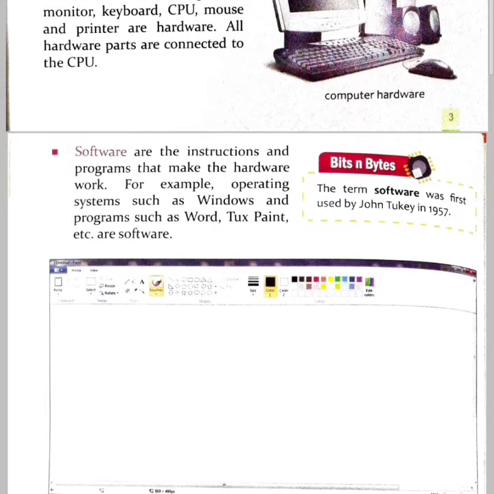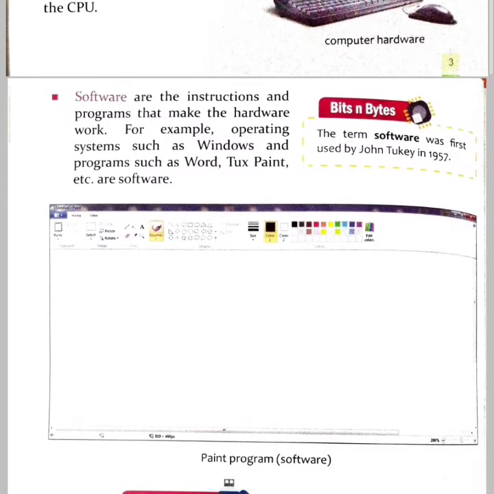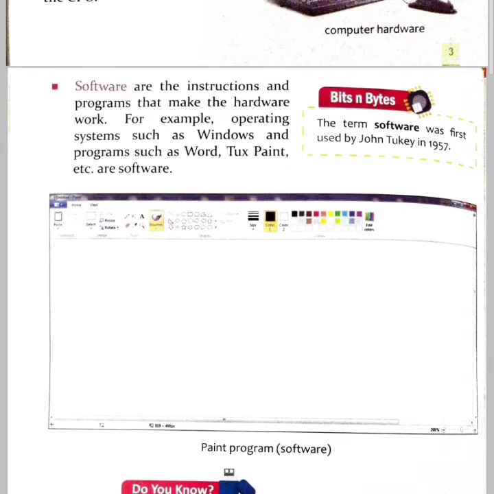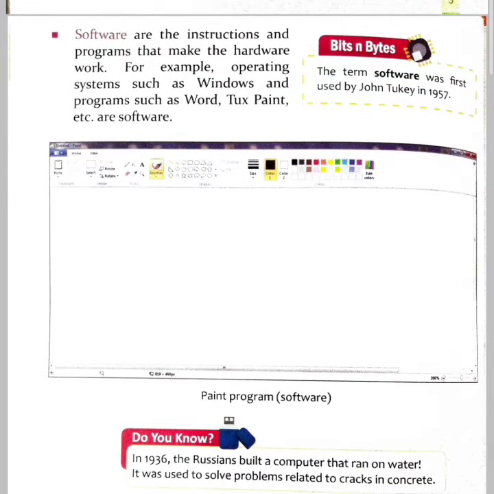Next, hardware and software. The computer system is made up of hardware and software. Hardware is a physical part of the computer that you can touch and see. For example, the monitor, keyboard, CPU, mouse, and printer are hardware.